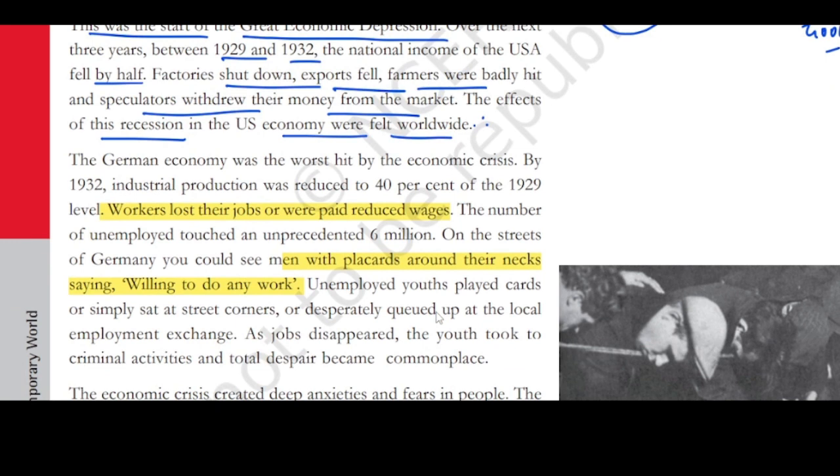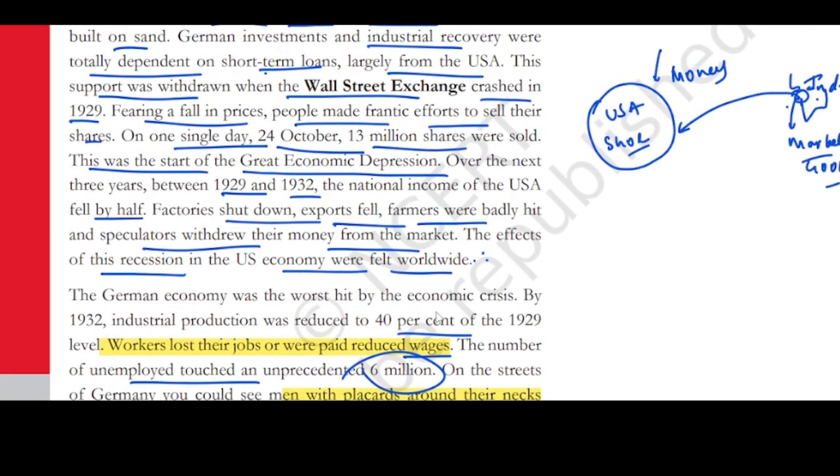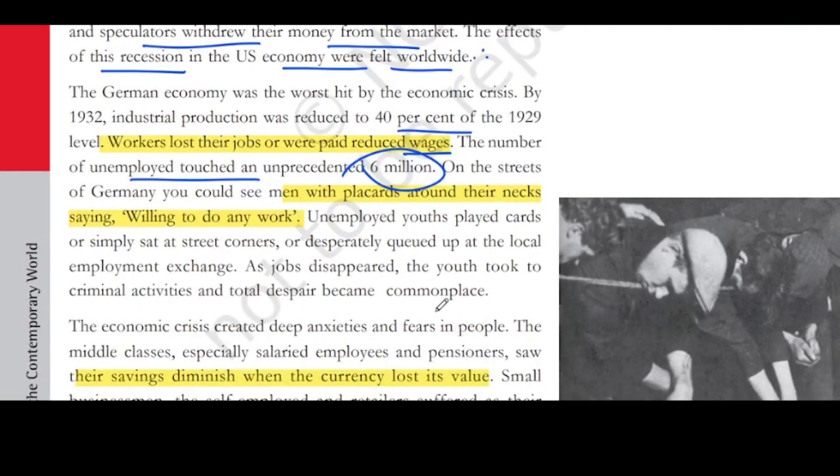By 1932, industrial production was reduced to 40% of the 1929 level, and workers lost their jobs and were paid reduced wages. The number of unemployed touched an unprecedented 6 million. See, people are losing their jobs. As I said to you, here in India, people in shoe markets are losing their jobs because the owner wants to save money. And in the same way in Germany also, people are losing their jobs.